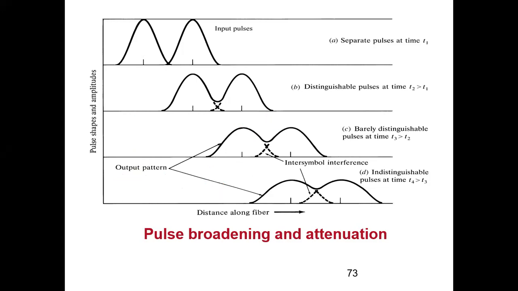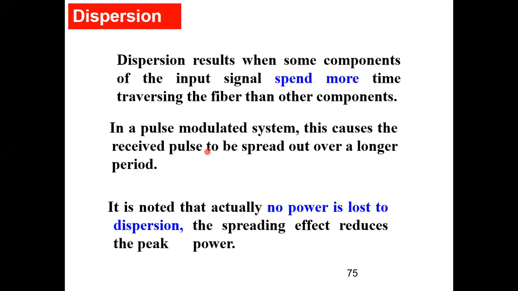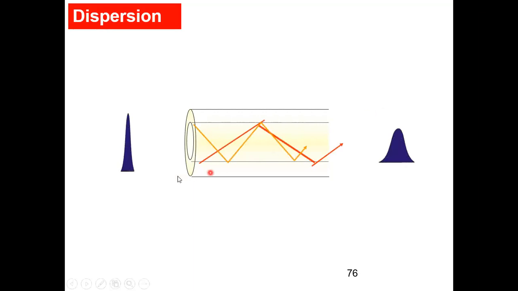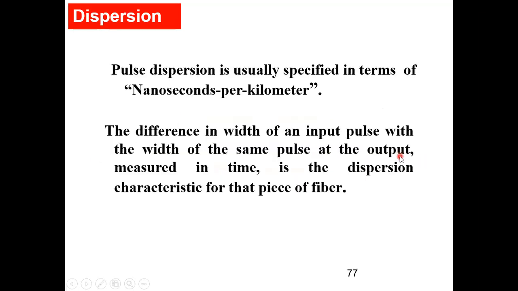Dispersion I can measure by finding out the time difference between the input signal and the output signal. Just some animations are there. Just see, this is the fiber. Input signal. Multi-mode fibers are there, and output signal. Here the peak power has decreased and the pulse has broadened, but the average power will remain the same.